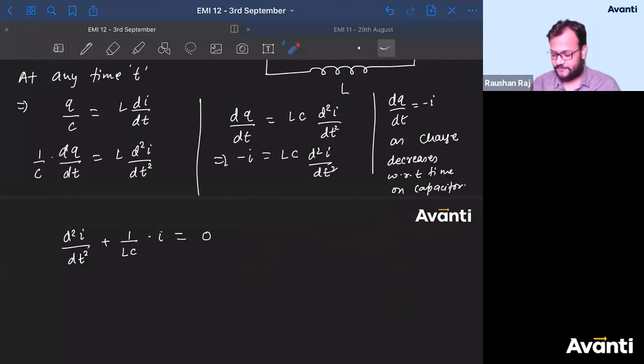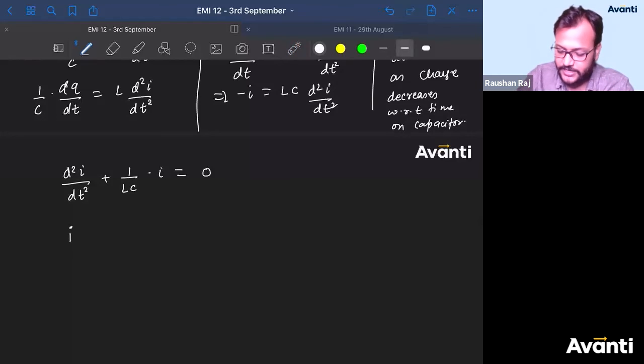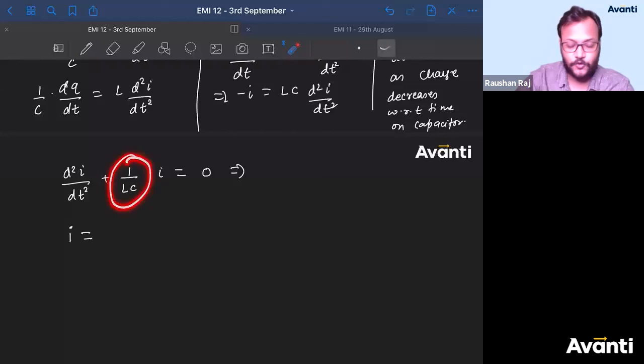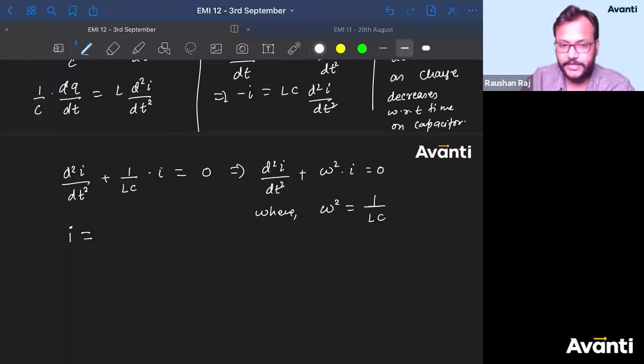So if I'm going to solve this, we'll study the solution of this in differential equations. I can write 1 by LC as omega square, so d2i by dt square plus omega square into I is 0, where omega square is equal to 1 by LC.